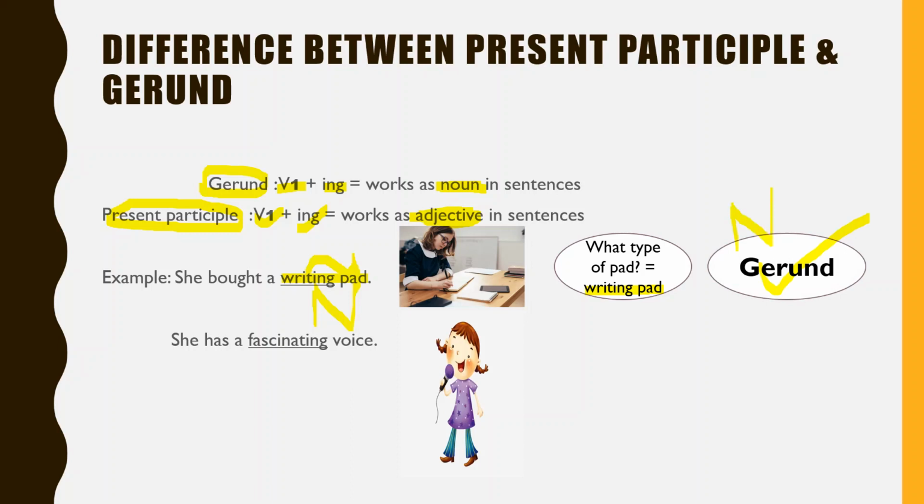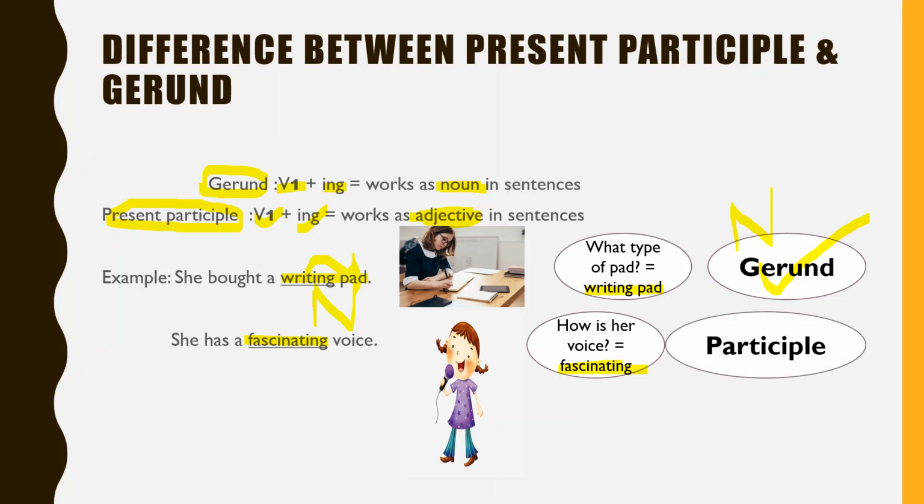The second example. She has a fascinating voice. How is her voice? Fascinating. So, is it a noun or an adjective? Obviously, it's an adjective because it is describing her voice.